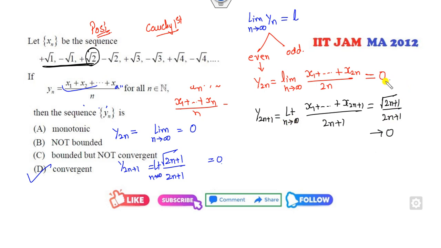Now both the odd and even subsequences have the same limit. So yes, this is a convergent sequence. It's also a bounded sequence, clearly it lies between here. So only D is the correct answer of the problem.